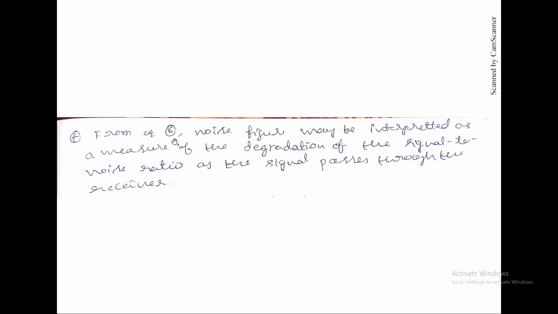So from equation 6, noise figure may be interpreted as a measure of the degradation of the signal to noise ratio as the signal passes through the receiver. As the signal passes through the steps inside the receiver, there are many blocks inside the receiver, right? As it progresses to the next block, there will be some reduction due to losses.